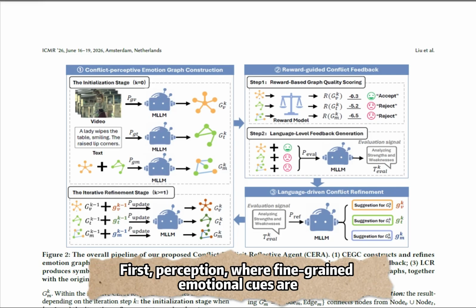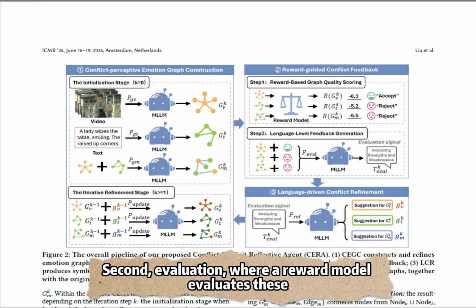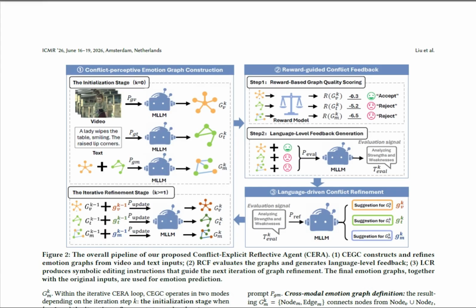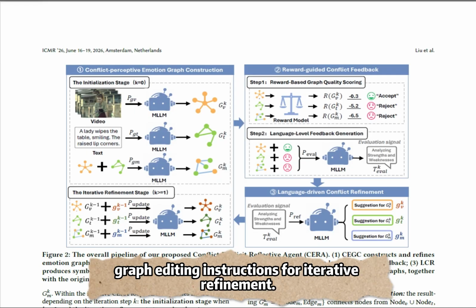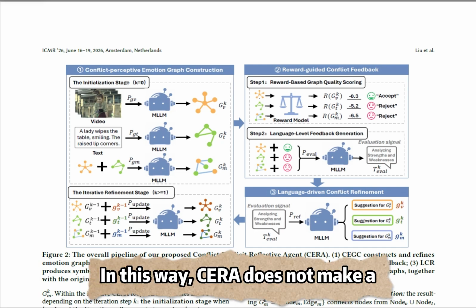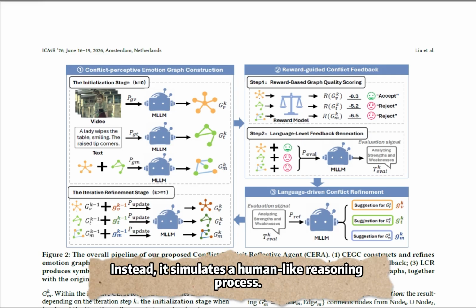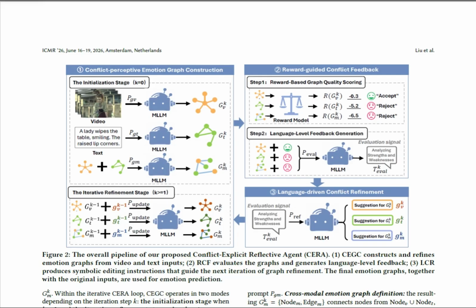First, perception, where fine-grained emotional cues are organized into emotion graphs. Second, evaluation, where a reward model evaluates these graphs and produces language feedback. Third, reflection, where the feedback is converted into graph editing instructions for iterative refinement. In this way, CERA does not make a one-shot prediction. Instead, it simulates a human-like reasoning process: observe, evaluate, reflect, and refine.